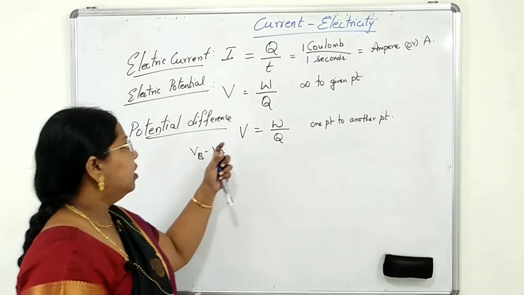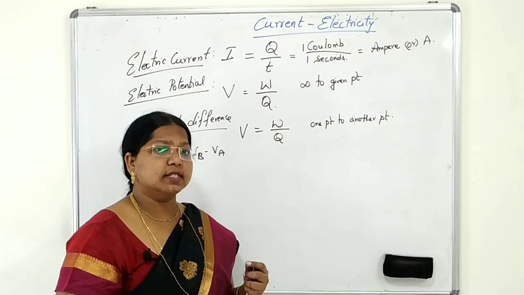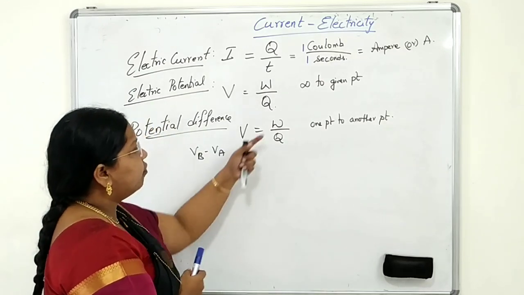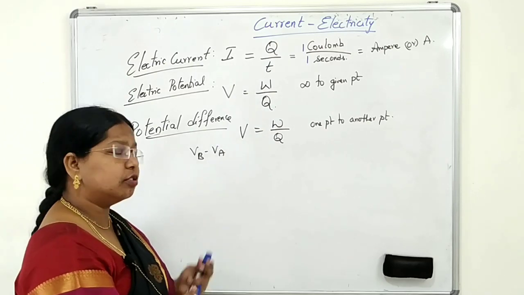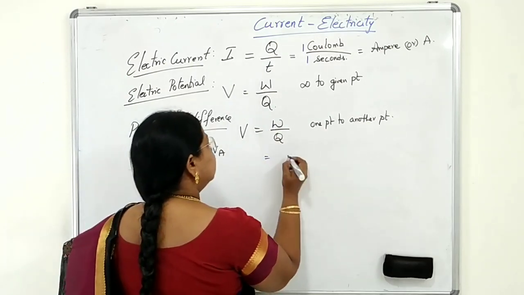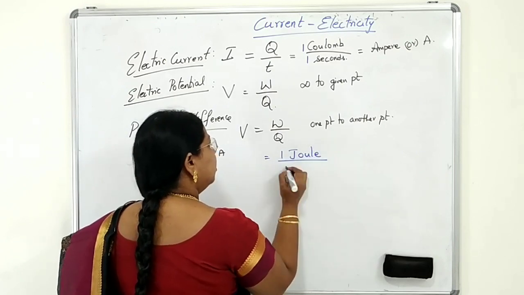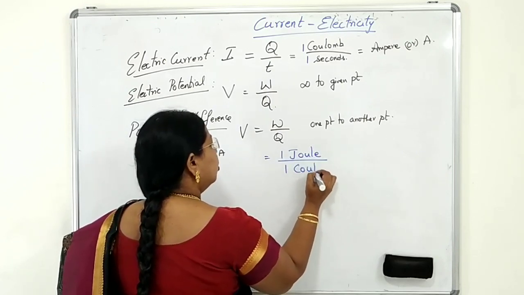Okay students? Right now we will talk about the units. The units are obtained by substituting the unit of work and the unit of charge. Work done is 1 joule by 1 coulomb.